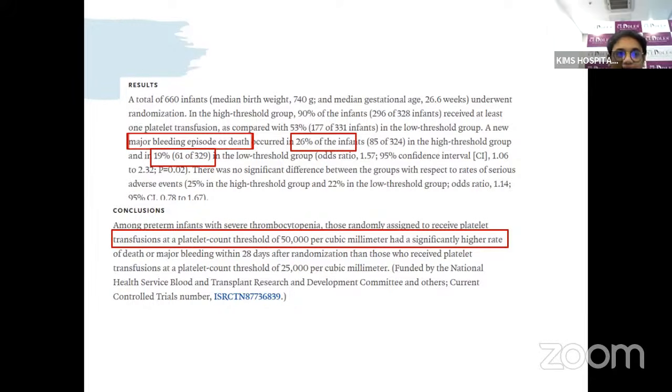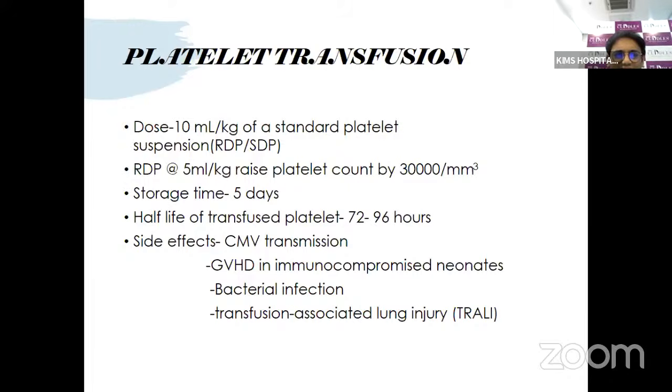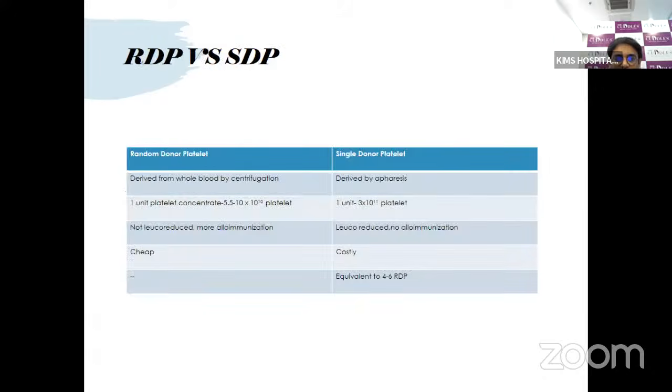without giving any transfusions. The standard dose is around 10 to 15 ml per kg of standard platelets. We give random platelets around 5 ml per kg, and the platelet count rises by 30,000. We can store this platelet for around 5 days. The half-life of a transfused platelet is around 70 to 96 hours only. Similar to any other transfusion, CMV transmission, graft-versus-host disease, bacterial infection, and transfusion-related lung injury can happen. We need to monitor.